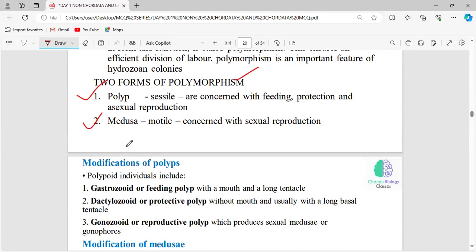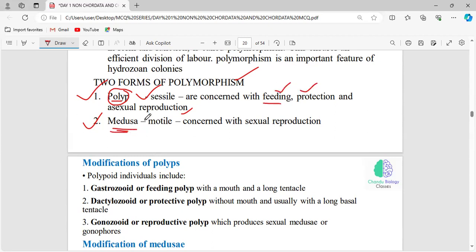Metamorphosis means life stages, that is, the egg hatches out into a larva, the larva develops into a pupa, and the pupa develops into an adult. These life stages are called metamorphosis. Okay, coming back to polymorphism, we have two different forms, polyp and medusa. This polyp is sessile. It is not going to move. It is sedentary in nature. It attaches to a substratum throughout its life cycle. It performs asexual reproduction, and it is also concerned with the functions of feeding and protection.